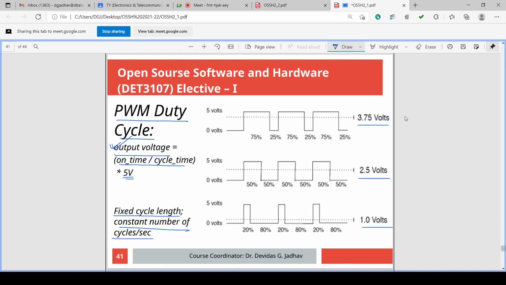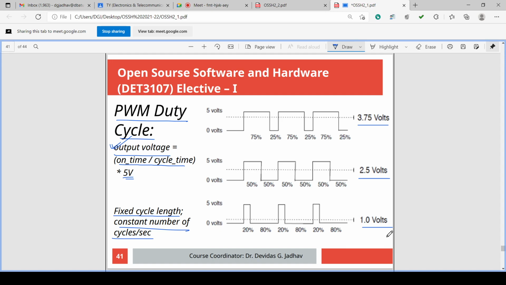For 3.75 volts which we observe by multimeter, the actual waveform is like this. For 2.5 volt we observe on the multimeter, if you connect the multimeter there, the actual waveform is like this. For 1 volt if you measure by multimeter, the actual waveform is like this. For 1.25, the actual waveform is 25% on, 75% off. Okay, you understood? So these are the examples: 20%, 50%, 75%.